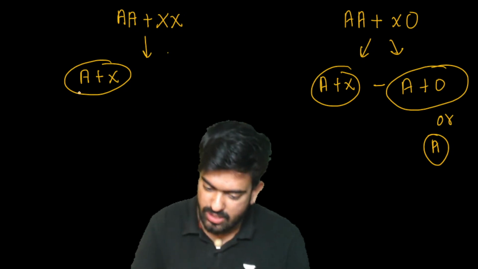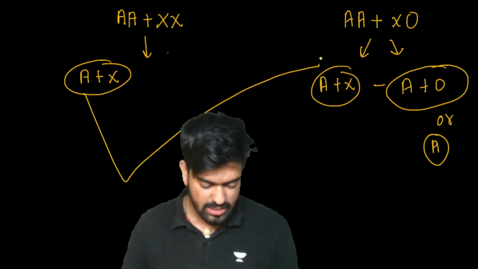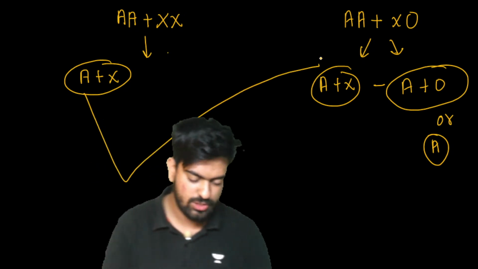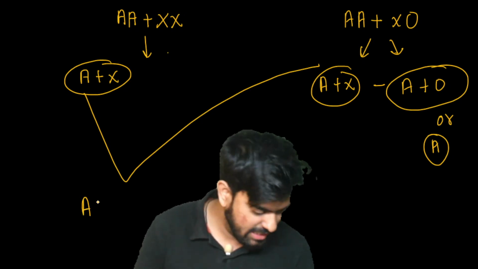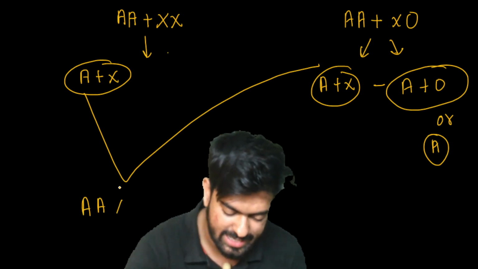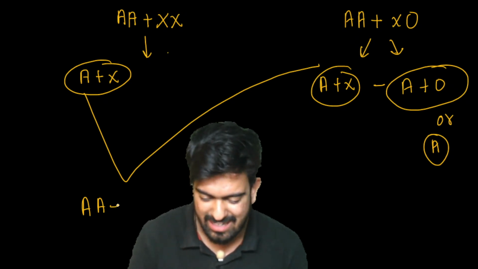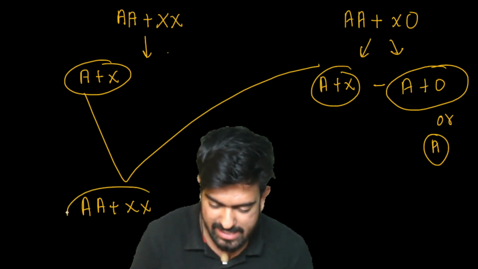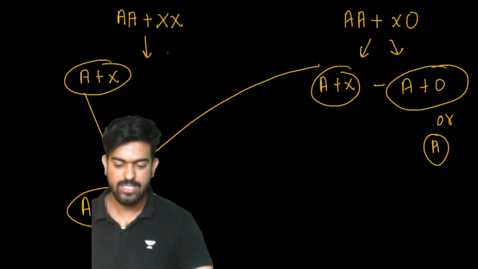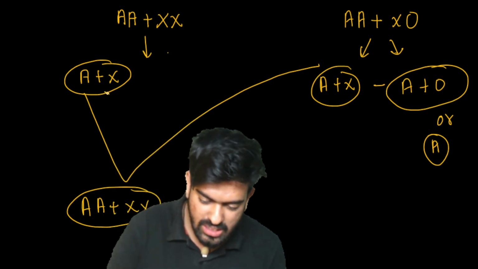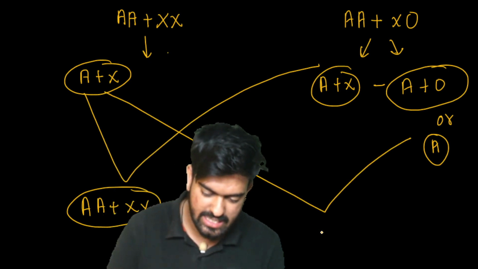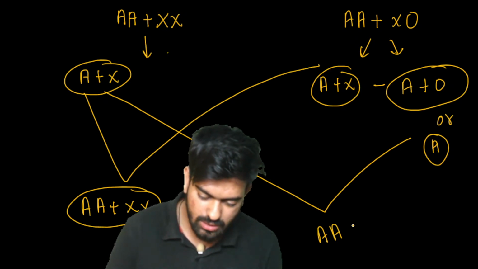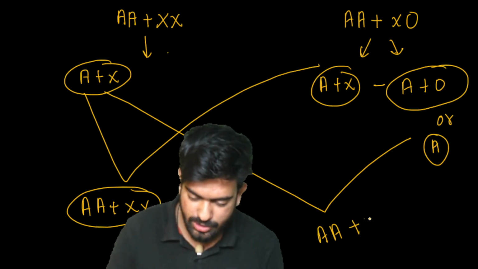So now, if these two are going to fertilize, we will have the female child. Yes or no? Yes. And if these are going to fertilize, then they will have the male child. Yes or no?